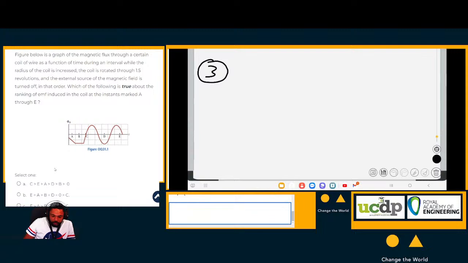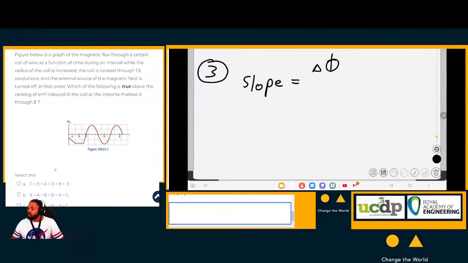Now the slope of this graph, let's first find out what the slope of this graph is. The slope of this graph of magnetic flux over time, if you were to find the slope at any point, is the change in flux over the change in time.